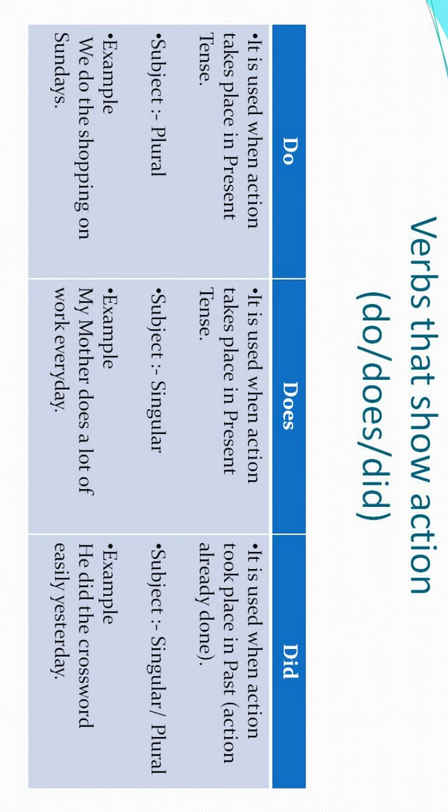Next we have does, right? The next verb we have is does. Let's read about it. It is used when the action takes place in the present tense. Again, the same condition which we had in the previous section for do. But if you check the second condition, it is written that the subject must be singular. So now in present tense we have two situations. The first, when the subject is plural, and the second, when the subject is singular.